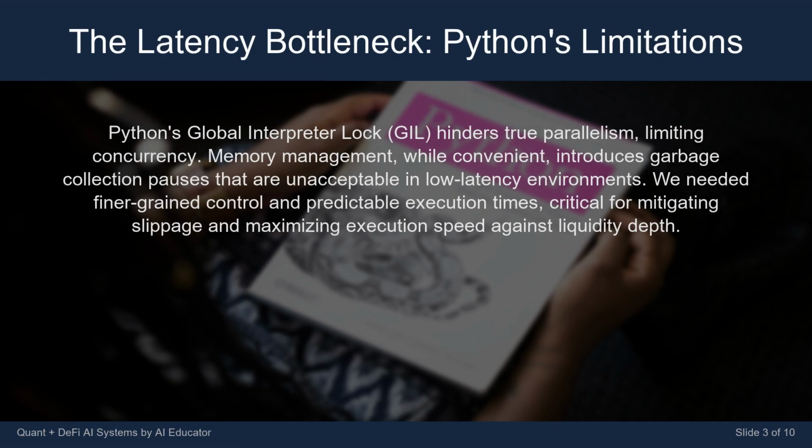Python's global interpreter lock (GIL) hinders true parallelism, limiting concurrency. Memory management, while convenient, introduces garbage collection pauses that are unacceptable in low-latency environments. We needed finer-grained control and predictable execution times, critical for mitigating slippage and maximizing execution speed against liquidity depth.